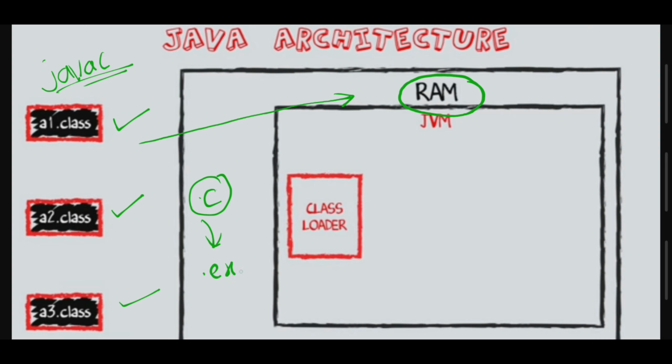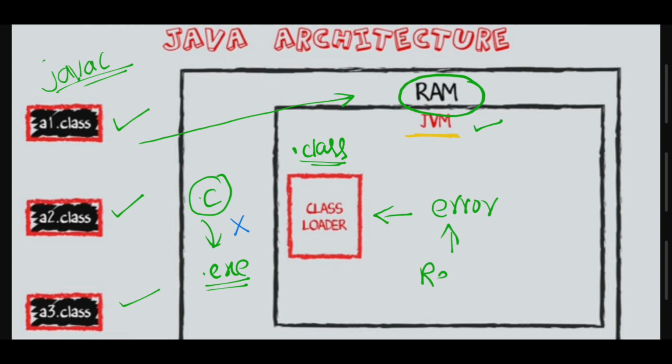That is not a good kind of security in the regular manner, but here after RAM the file is loaded into the JVM, that is nothing but the Java Virtual Machine. In the Java Virtual Machine, the dot class file is taken by the class loader. If any errors exist, it rejects the program code and execution is rejected. If everything is correct, then it executes the program code.